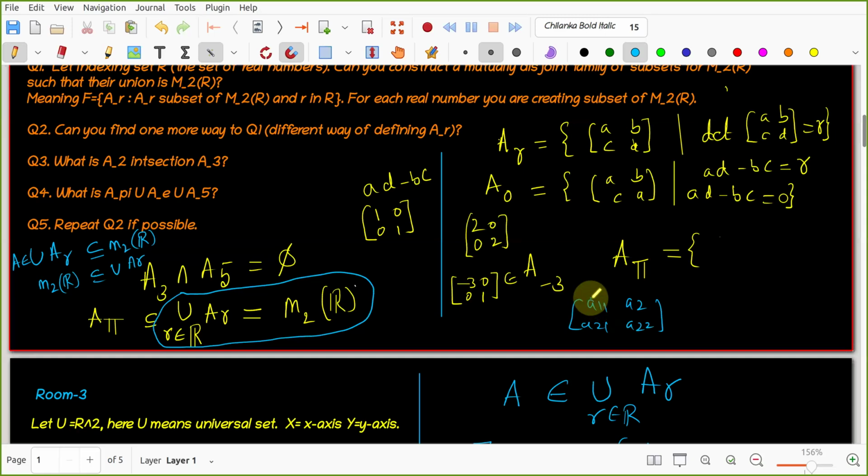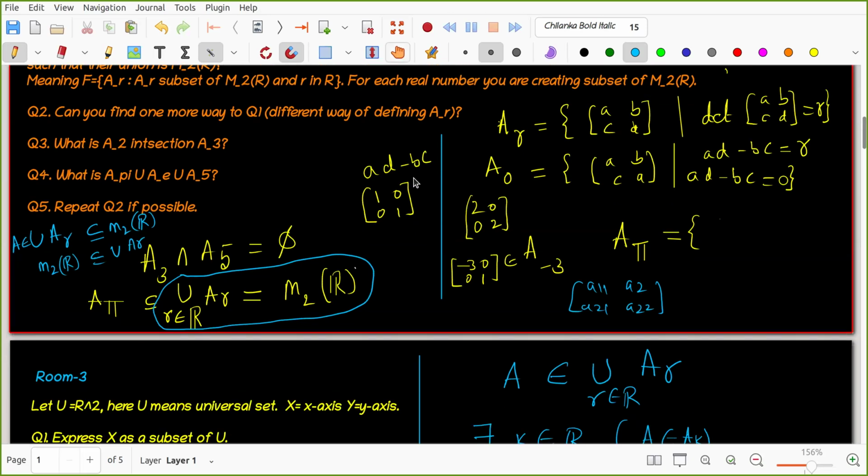Whatever the first entry is: first entry is 0, collect all the matrices; first entry is 1, collect all the matrices; first entry is pi, collect all the matrices. Then also you will get this. Different ways to do it, and you came across a few ways. Oh, wonderful. Okay, good. Is the question clear now? Can you tick yes, all of you? Everything is clear, or any questions you have about this question? Go ahead.